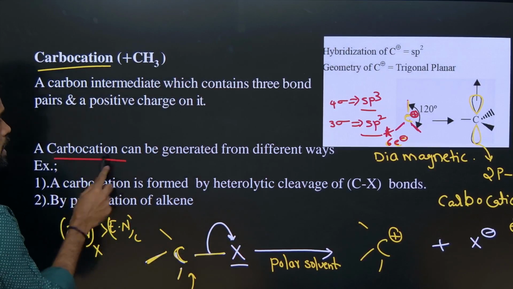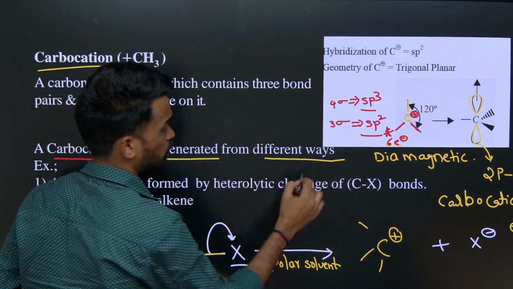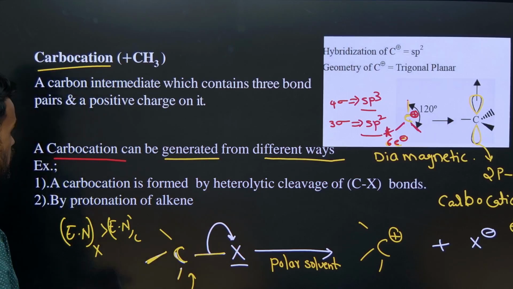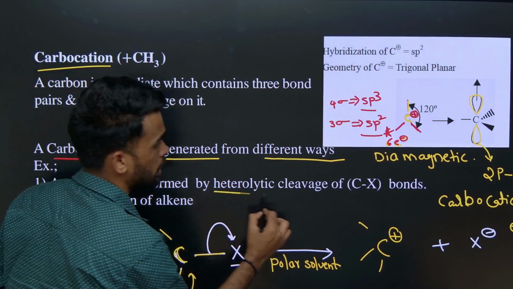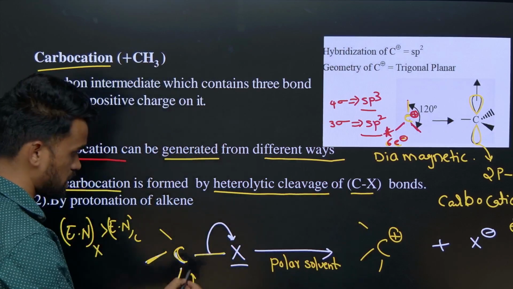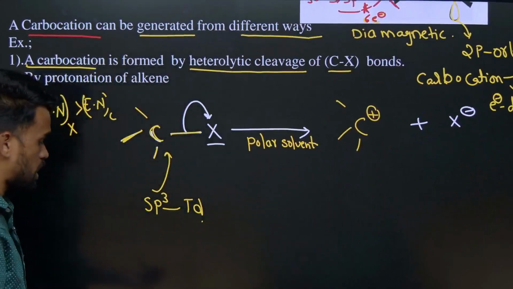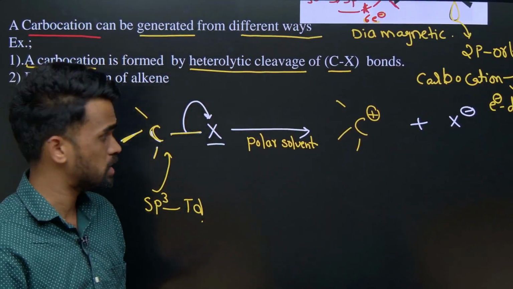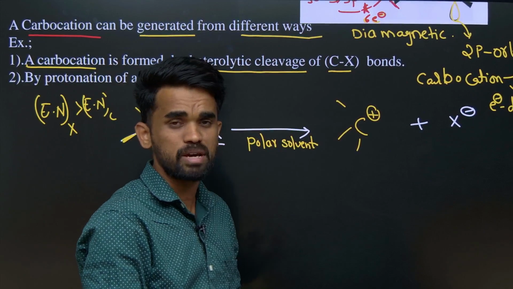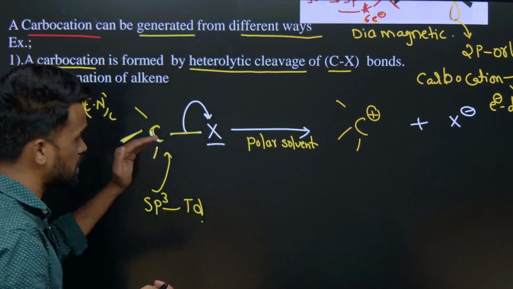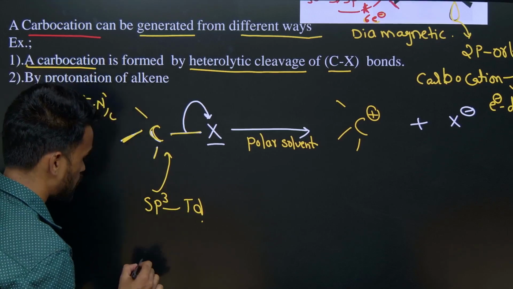Now carbocation is generated in different ways. So what are the different ways we have? A carbocation is formed by heterolytic cleavage of the C-X bond. We have already seen that here. And there is one more process also. There are many different processes, depending upon the reaction. So let us consider this as one example, and another example you can also take.